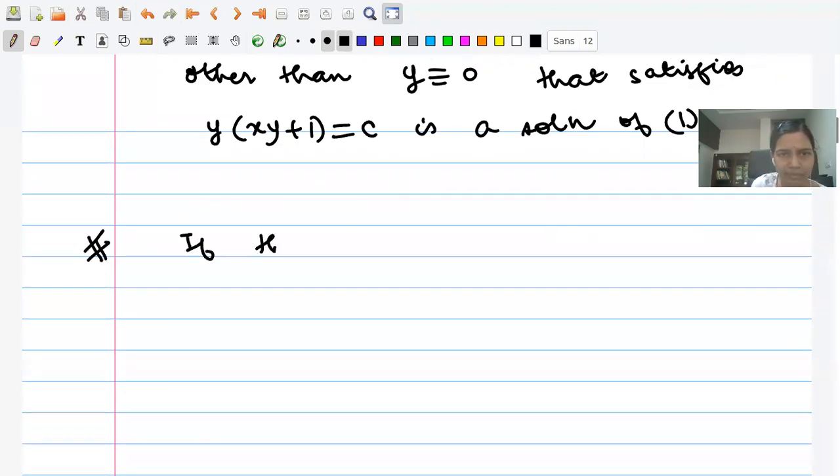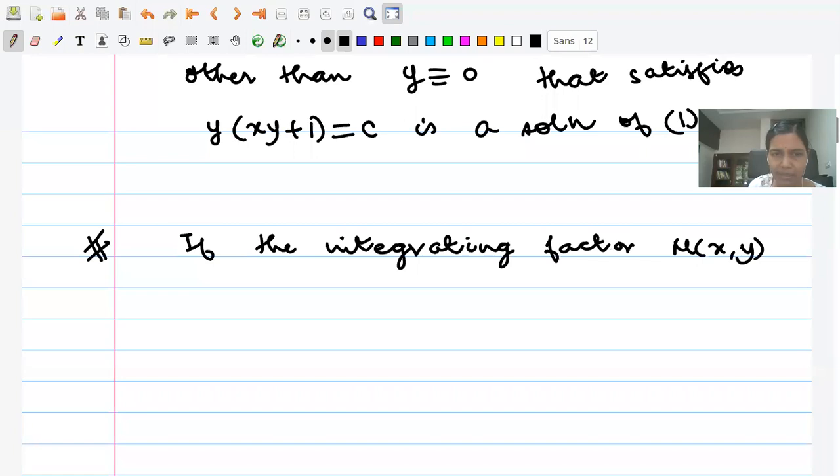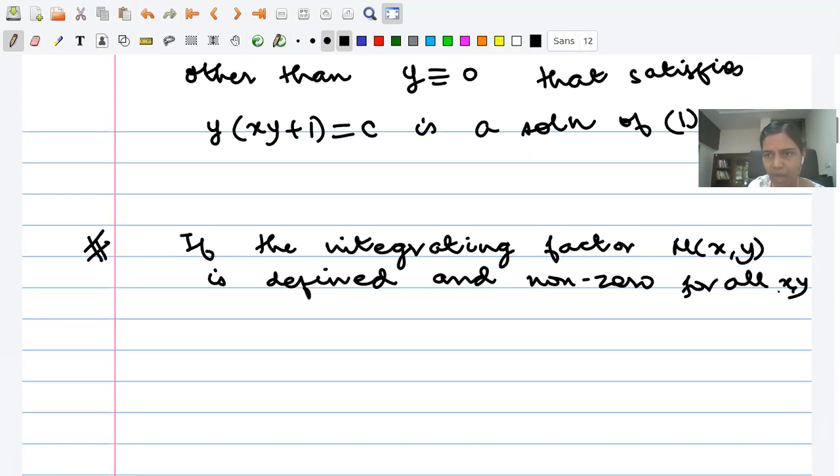If the integrating factor mu of xy is defined and non-zero for all xy, then 1 and 2 have the same solutions.